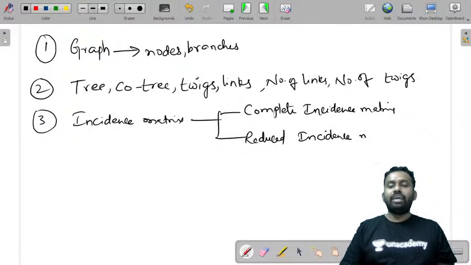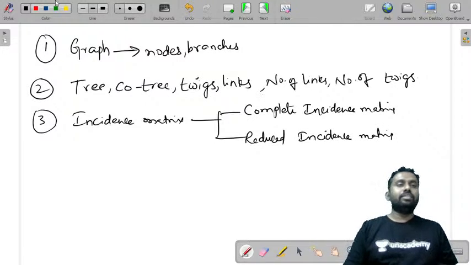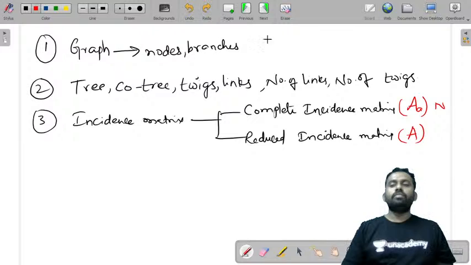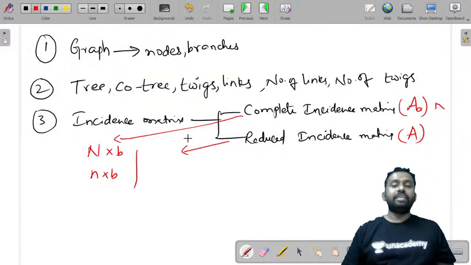So this is what we have learned yesterday, and the complete incidence matrix was represented by A_a and the reduced matrix by A, and the size of this was n by b. You can also write it as small n by b. So let me write here, size of complete incidence matrix is n by b or small n by b, and size of this reduced incidence matrix was n minus 1 by b or capital N minus 1 by b.